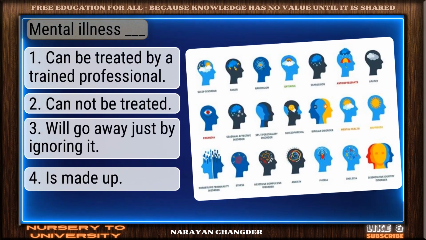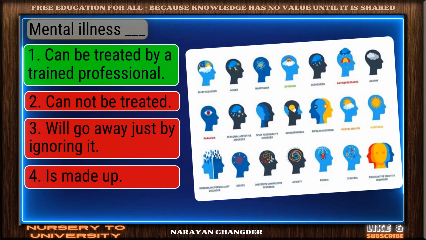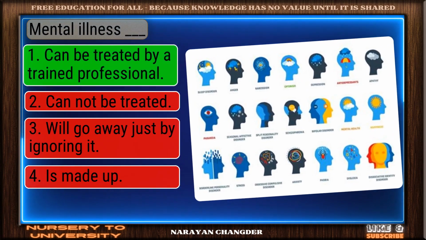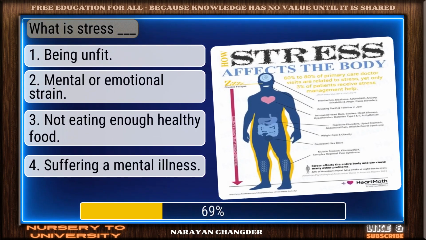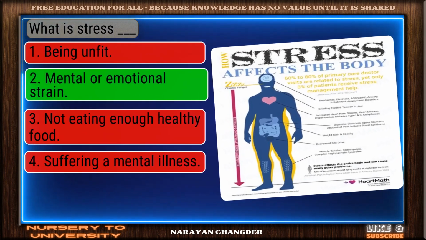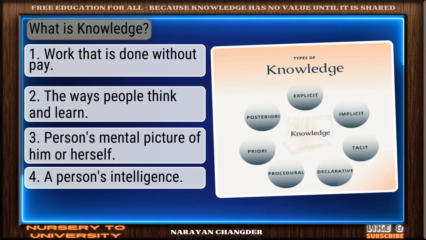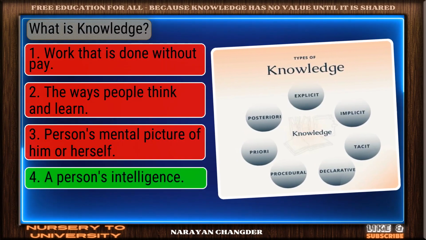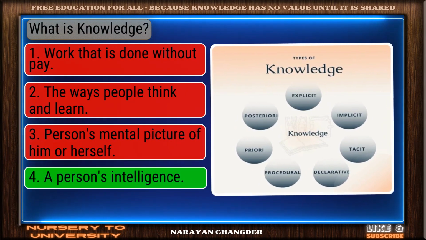Mental illness dash. Nice selection. Can be treated by a trained professional is the correct and valid answer. What is stress dash? You got it. Your choice, mental or emotional strain, is right. What is knowledge? Nice work. You chose a person's intelligence, and it is correct.